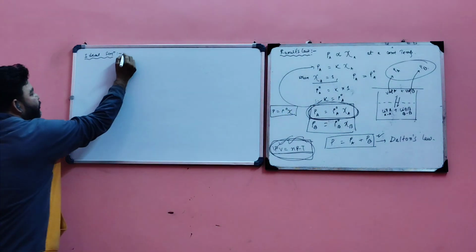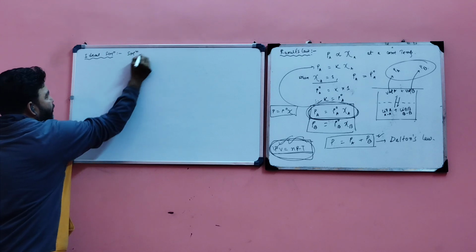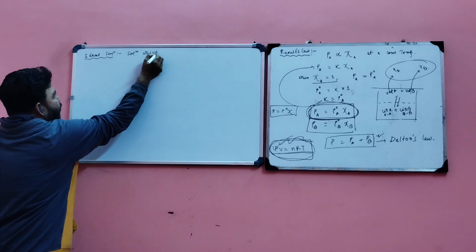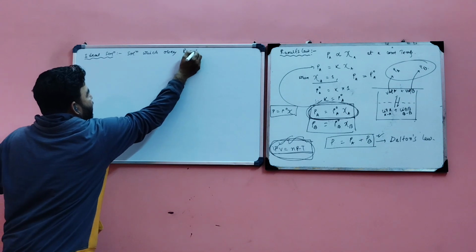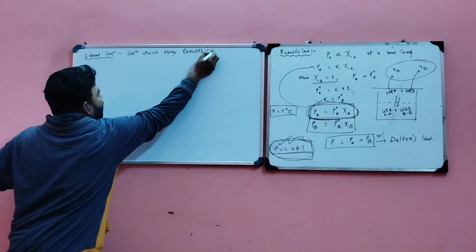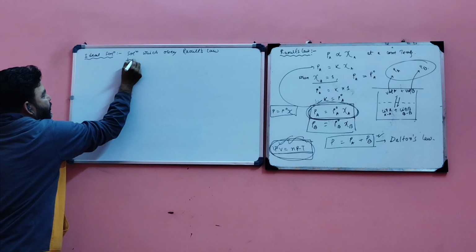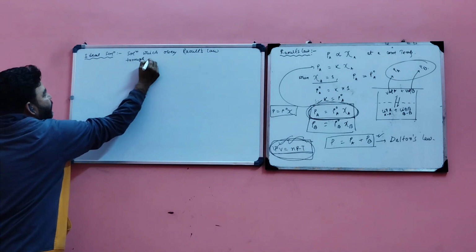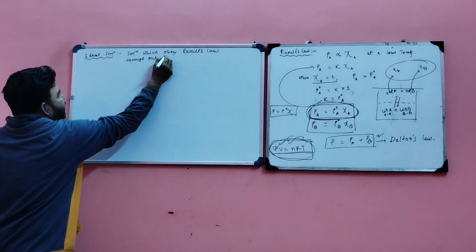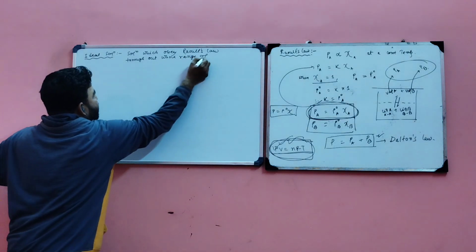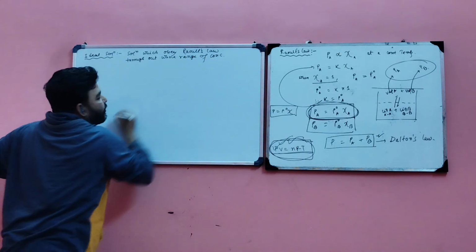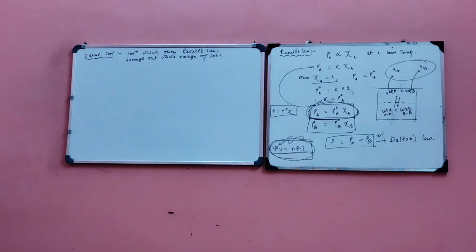So an ideal solution is the solution which obeys Raoult's law throughout the whole range of concentration. Clear? So a solution which obeys Raoult's law throughout the whole range of concentration.